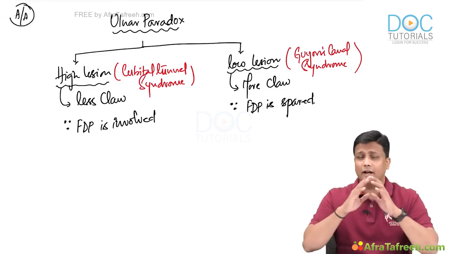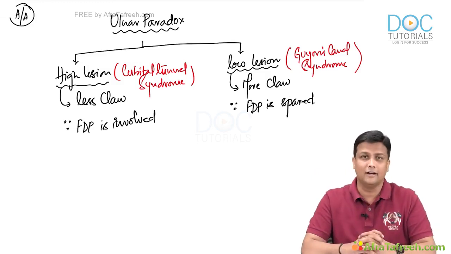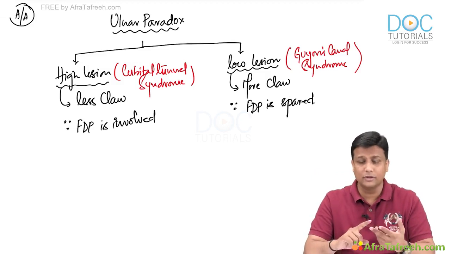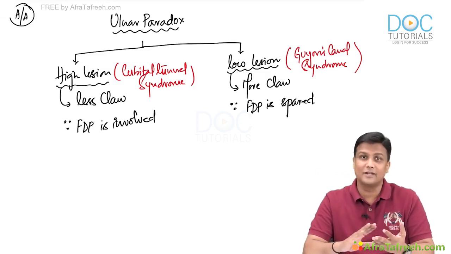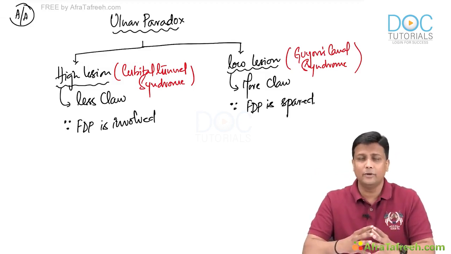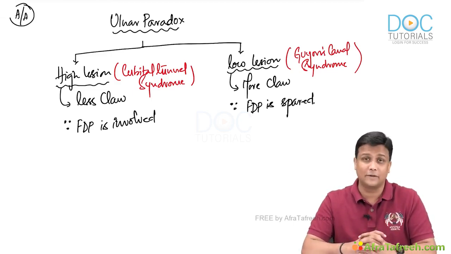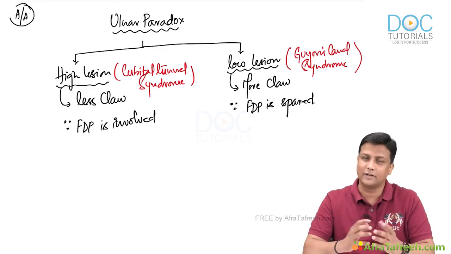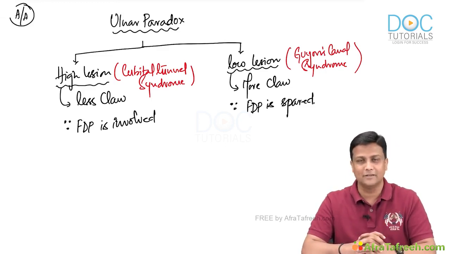So that is the entire thing regarding the ulnar nerve: the root value, the origin, the motor supply as well as sensory supply, and then a beautiful schematic diagram so as to remember that one, and then finally the applied aspect. If there are injuries, how to differentiate between the high lesion and the low lesion, guys. That's all done.